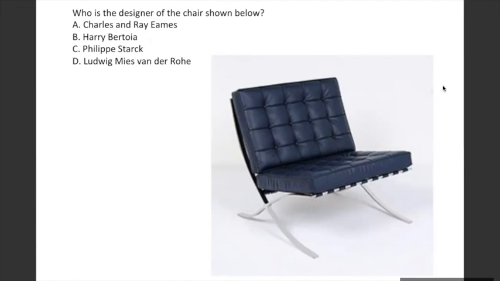The other 3 designers, especially Philippe Starck, he's very well known for his lime juicer that he has designed, and many a times even that object is shown. The lime juicer has been asked many a times in any design based question or any other architecture based question also. They will show you his work and then they will ask you the purpose of that object. Or even Harry Bertoia's work, his chairs are also extremely famous.